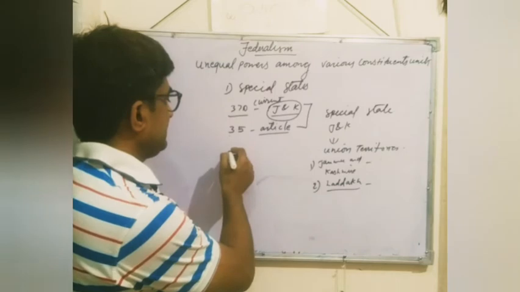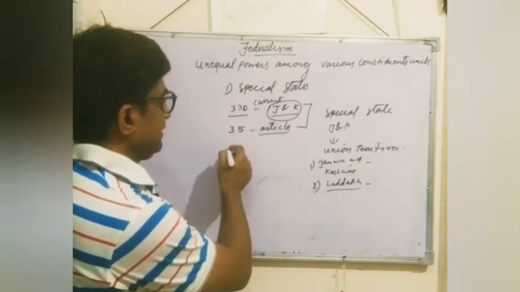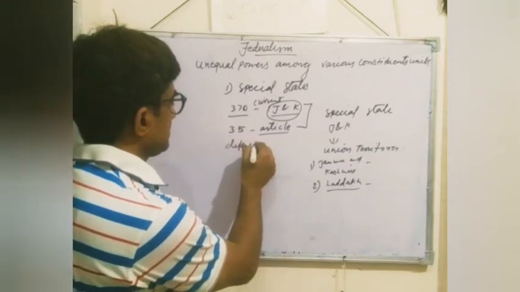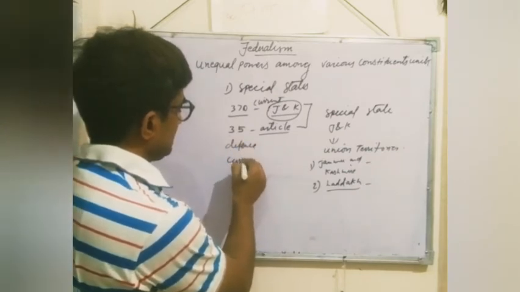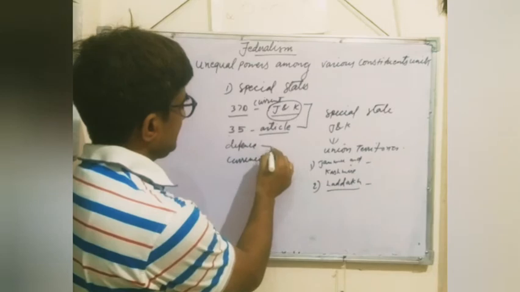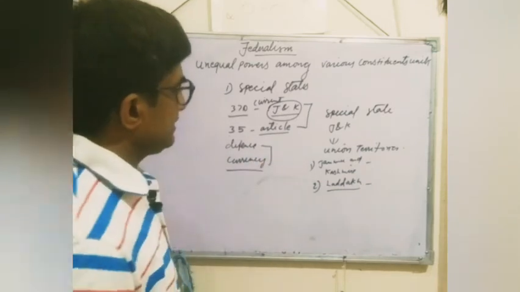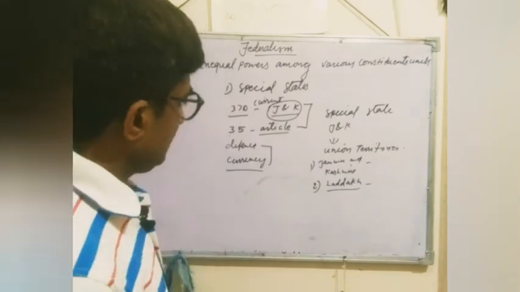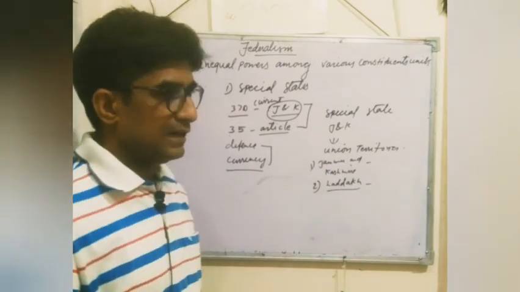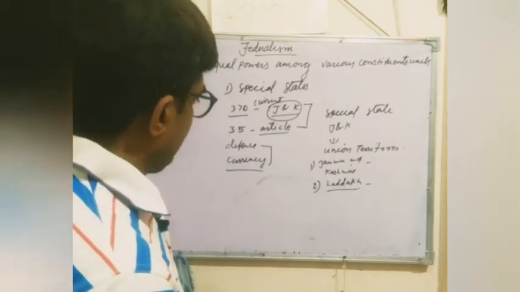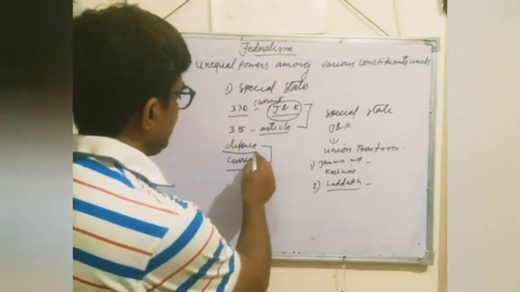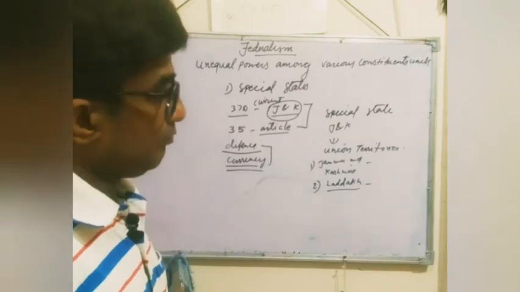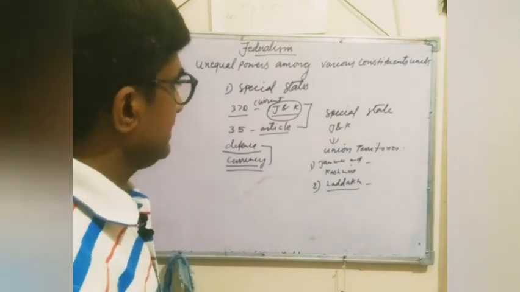The central government decision can be applied only in this sphere: defense and currency. Defense and currency are the two areas where the Jammu Kashmir High Court cannot change, and in all the other areas the central government of India cannot interfere, except in this area only. So students, you know very well what kind of difficulties there were in this area.